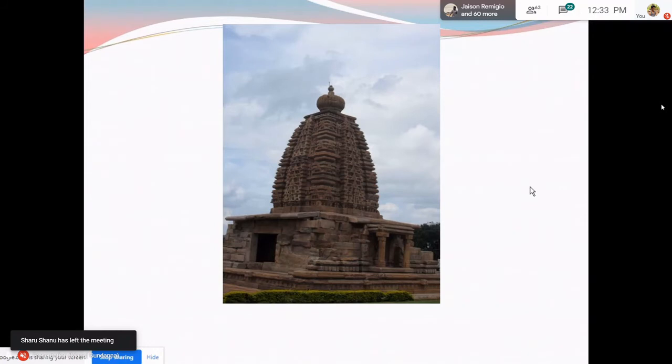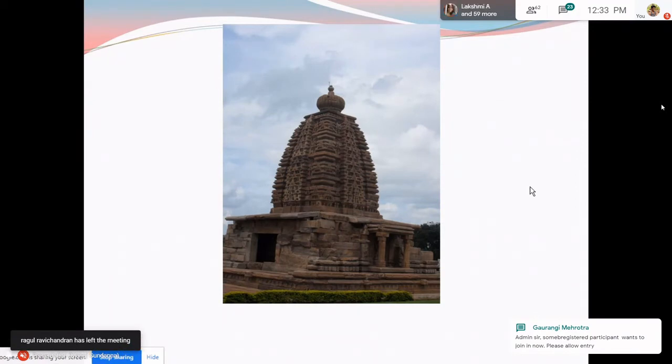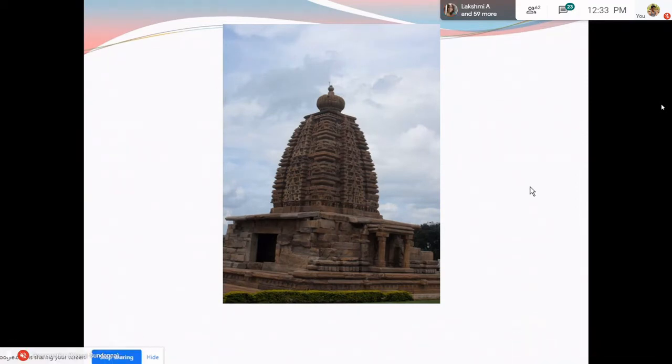Many times what happens, there are some scholars who try to delineate the temple styles as if the south was something totally different, the north was something totally different. No, there was a lot of giving and taking amongst the kingdoms, the imperial kingdoms of those days. And yet another reason I am showing this is, of late, there are some scholars who are trying to promote the idea that when there was rivalry between two kingdoms, the rival kings used to destroy the temples of the rival kingdom, which is a very wrong notion.